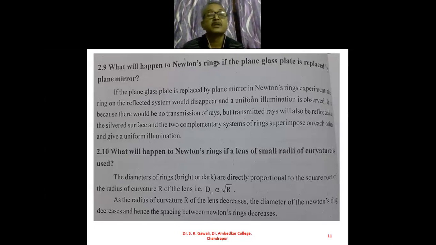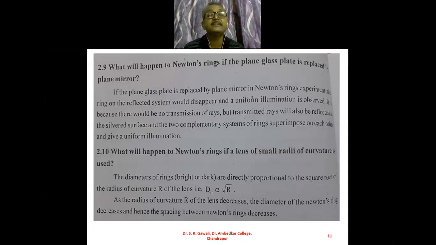Then the diameter of the bright rings or dark rings is directly proportional to the square root of the radius of curvature, that is, Dn is proportional to the square root of R. As the radius of curvature R of the lens decreases, the diameter of the rings decreases, and hence the spacing between the Newton's rings decreases.